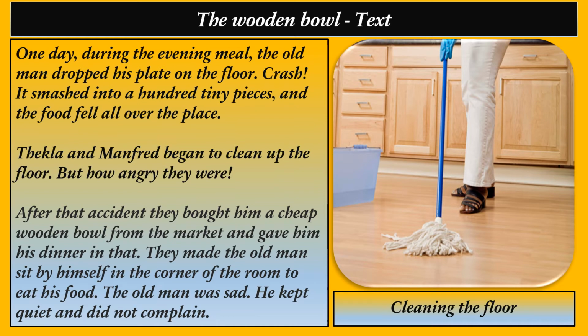Now this is the turning point in the story. The son and the daughter-in-law didn't replace the old wooden bowl with a new one. They bought him a cheap one. From now onward, Tekla and Manfred made the old man sit all alone in the corner of the room while eating his food. Over this, the old man was sad and he didn't say anything. He didn't complain to anyone about this. He remained quiet.